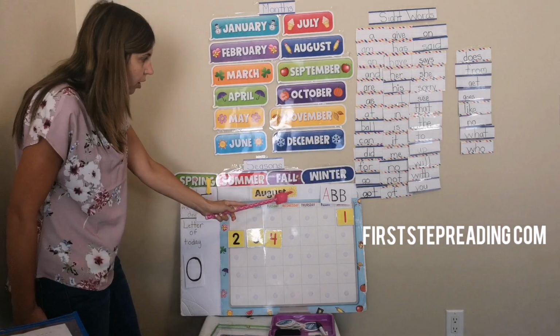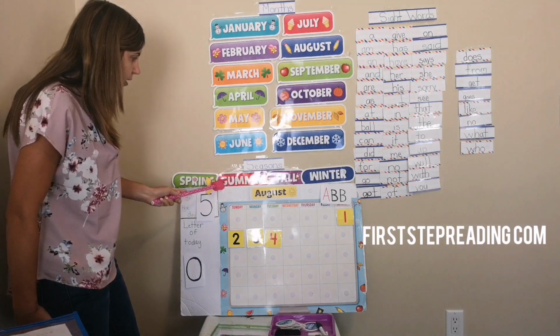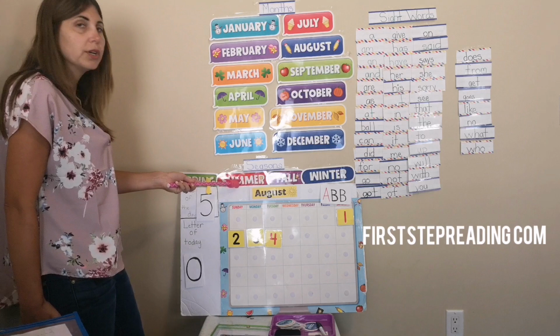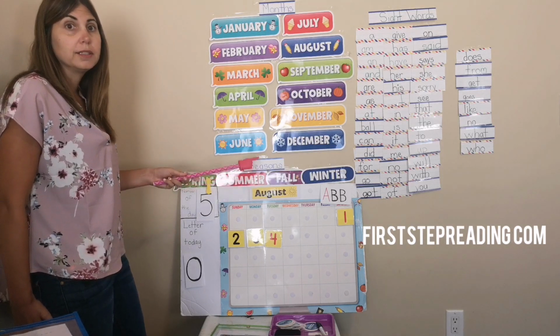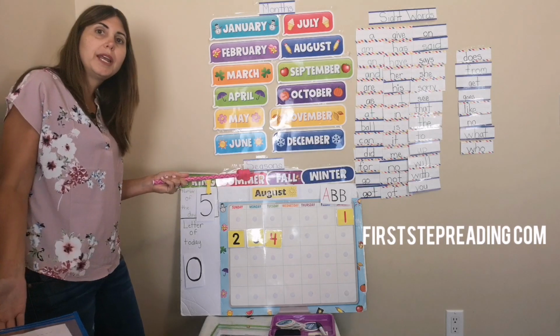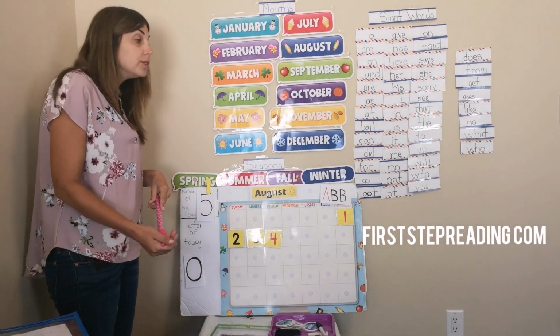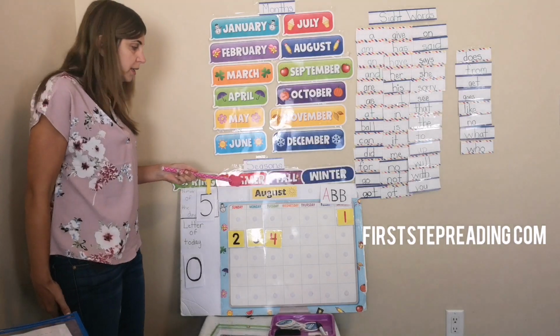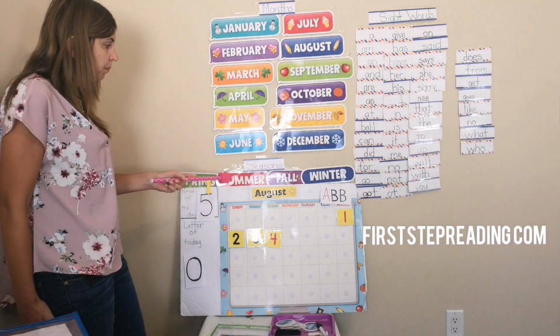We're talking about August. August is in the season of summer. Summer's our hottest season. People like to go swimming in the summer. They have lemonade, ice cream, because it's so hot out, right? We need to cool down. We have cold things in the summer because it's so hot.